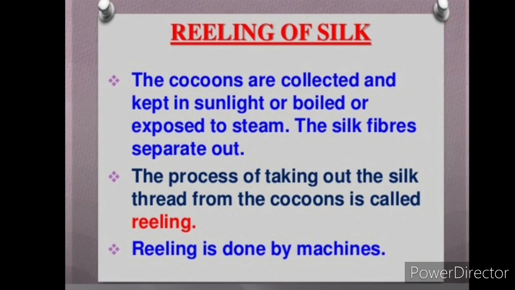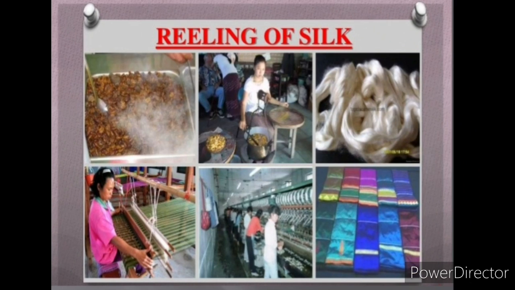Reeling of silk is the second step. The cocoons are collected and kept in sunlight, boiled, or exposed to steam. The silk fibers separate out. The process of taking out the silk thread from the cocoon is called reeling. Reeling is done by machines. In this diagram, you can easily see how the silk is reeled out into yarn.